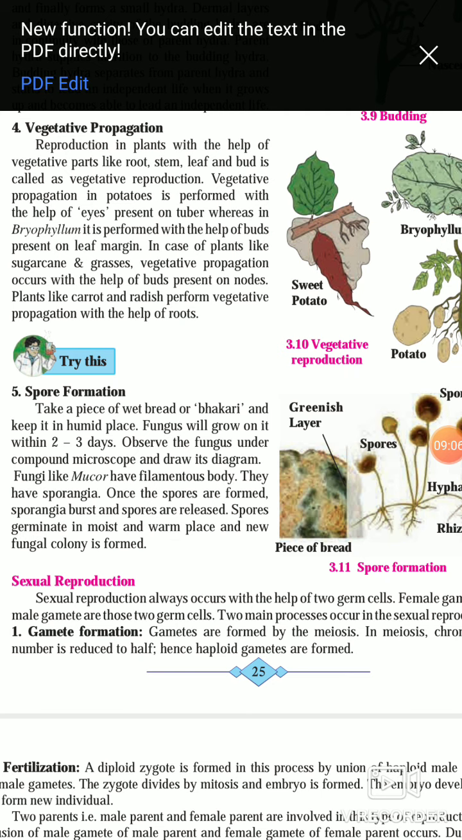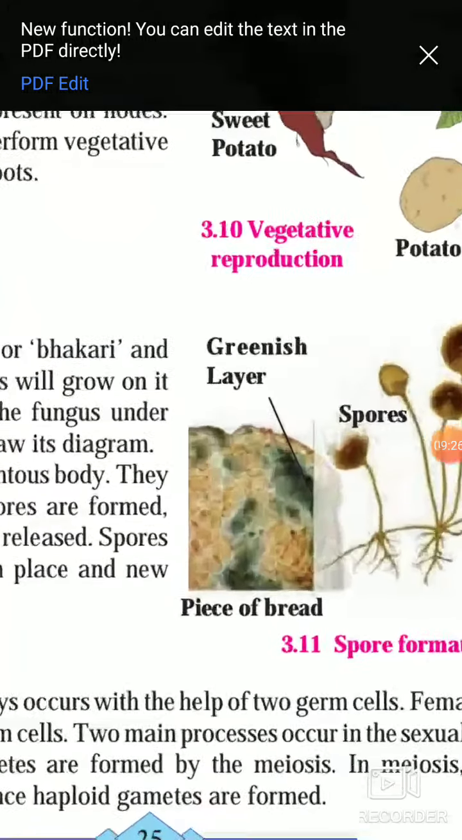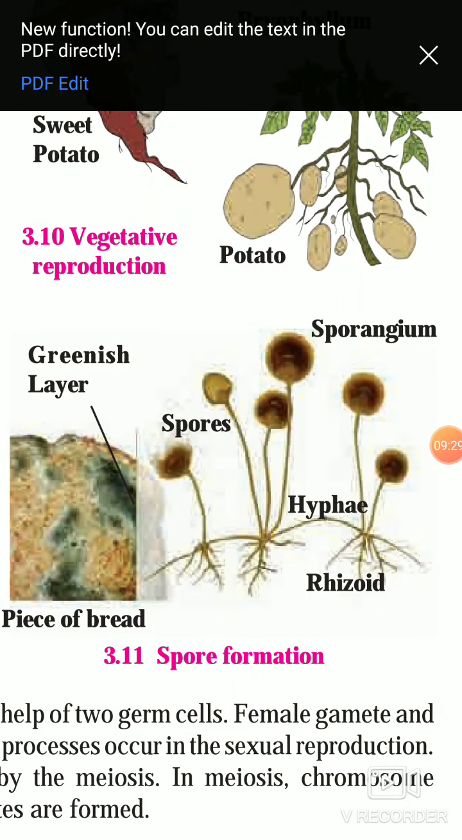And observe that fungus in a compound microscope. If we observe it under a compound microscope, we can see the fungus as shown here in the picture. That fungus is mucor, and it has a filamentous body. It has sporangia. See, the ball-shaped, oval-shaped sporangia are seen. These sporangia develop spores inside them, and in favorable conditions they burst and spores are released. The spores germinate on a moist place, and they again grow as a new fungal colony. So this is spore formation.